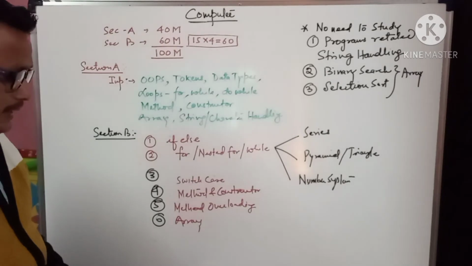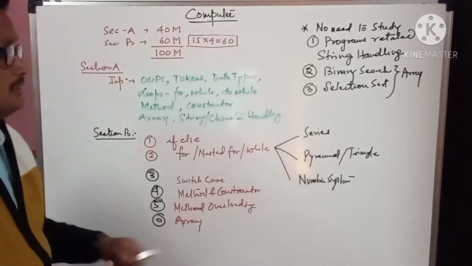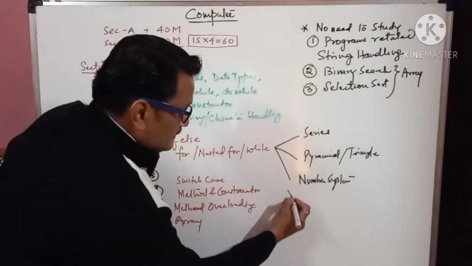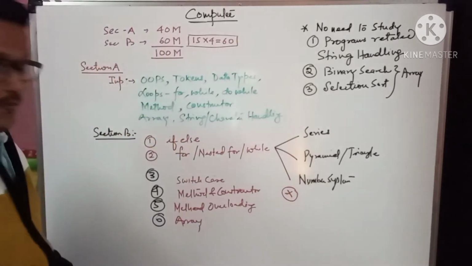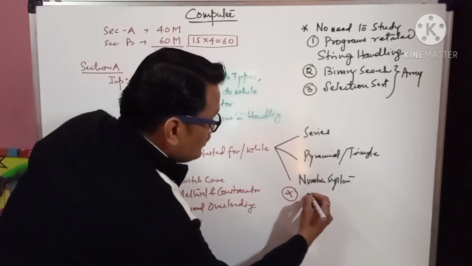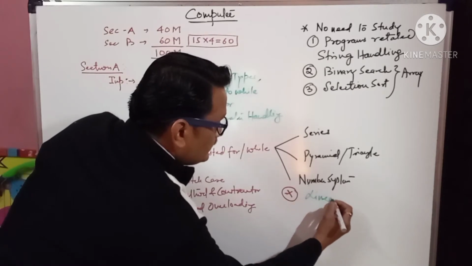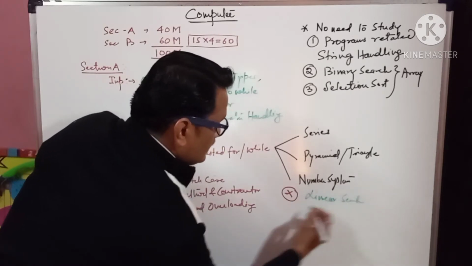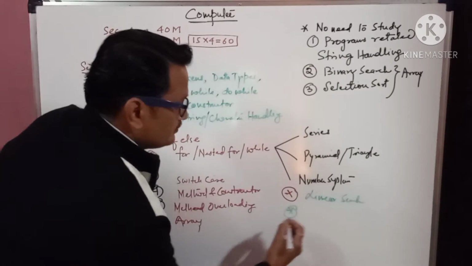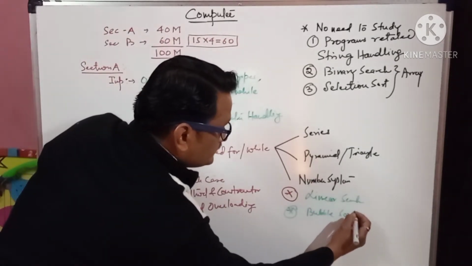That means in array, what do you have to study? You have to study number 1, linear search, and number 2, bubble sort.